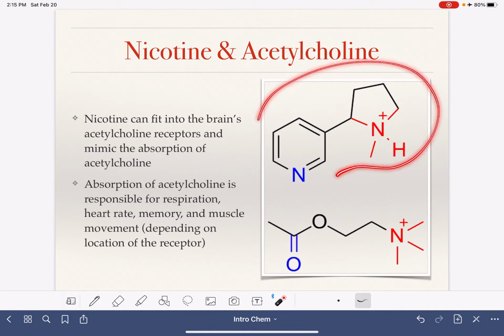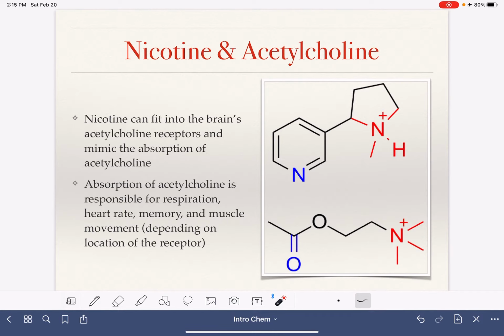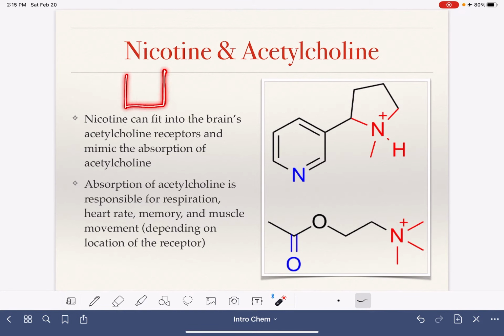Nicotine mimics the structure of a molecule called acetylcholine. So again, here is our nicotine molecule and here is the acetylcholine molecule. And the portions in red of these two molecules are pretty similar. So same kind of general idea. Nicotine fits itself into the acetylcholine receptors in our brain. So we've got these receptors, these parking spots that are designed for acetylcholine, but now instead of filling with acetylcholine, they fill with the nicotine molecule. And so that much of it is the same as caffeine.